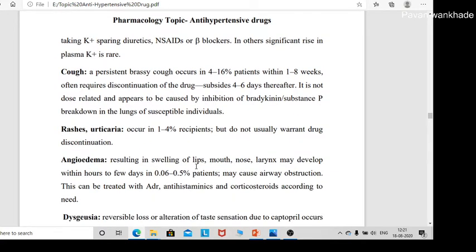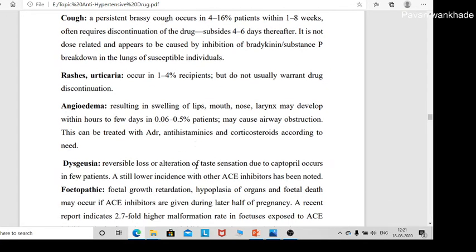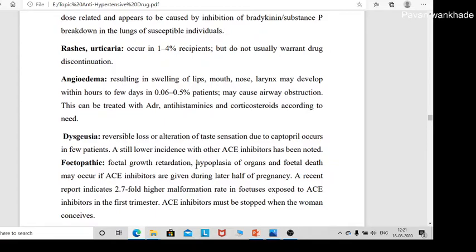Then rashes and urticaria. Then angioedema, means swelling of lips, mouth, nose and larynx develops in some patients. Then dysgeusia, means reversible loss or alteration of taste sensation. It occurs in captopril patients.